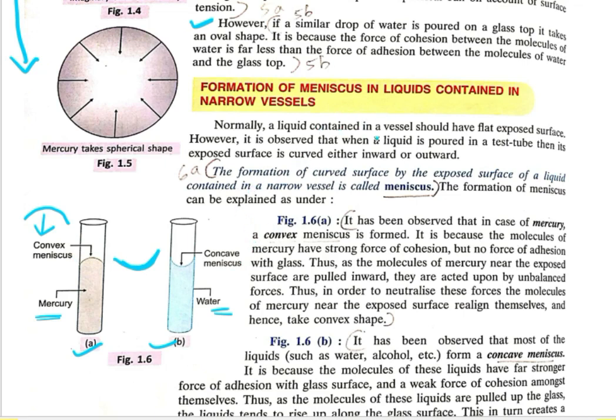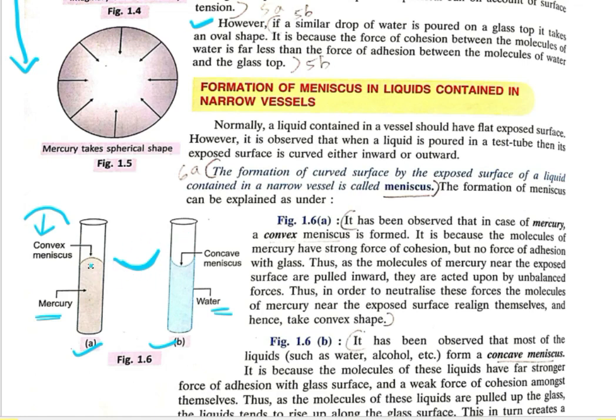Normally a liquid contained in a vessel should have a flat exposed surface. However, due to the surface tension, it forms a meniscus, either convex or concave. It is observed that when a liquid is poured in a test tube, its exposed surface is curved inward or curved outward.